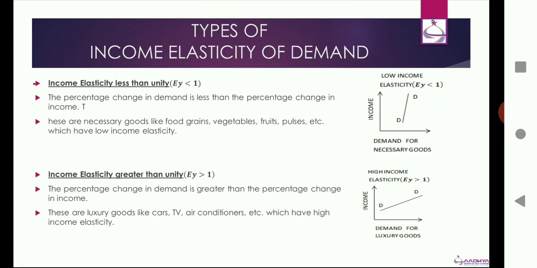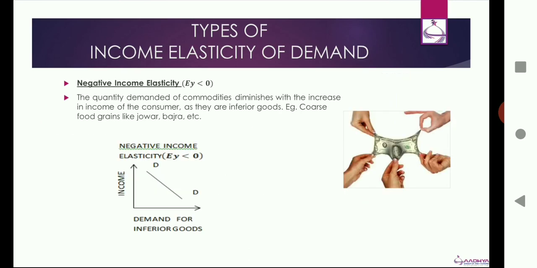Income elasticity greater than 1 or high income elasticity goods are luxury goods like cars, TVs, air conditioners, etc., which have high income elasticity. The percentage change in demand is greater than the percentage change in income for these goods.